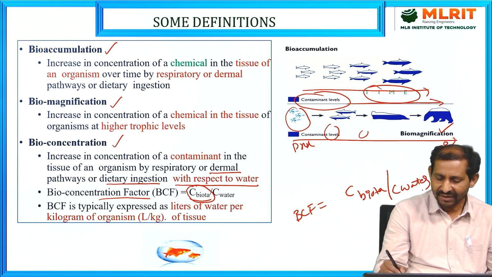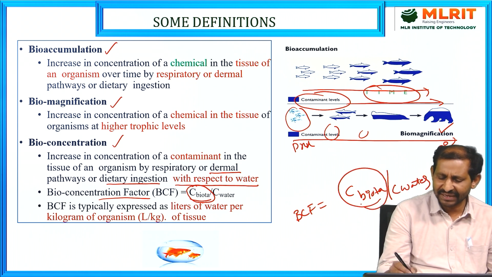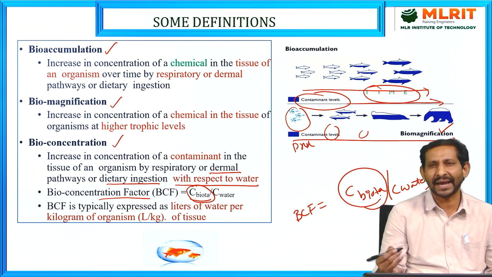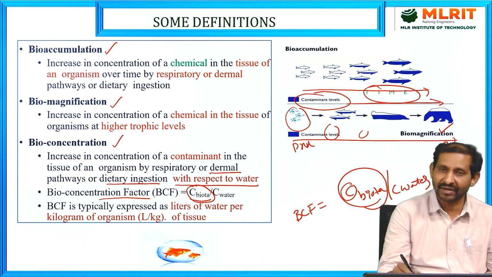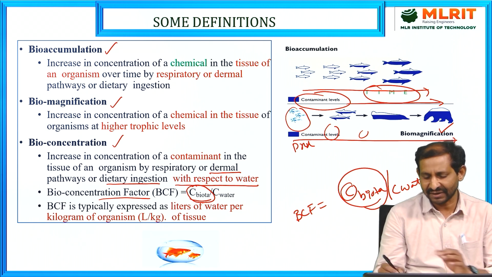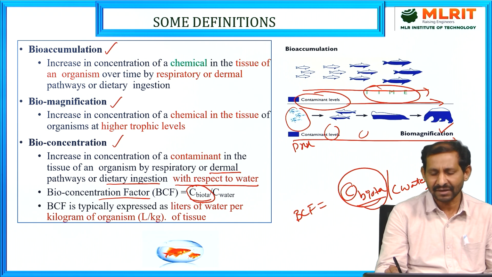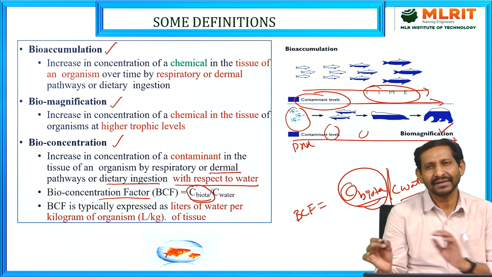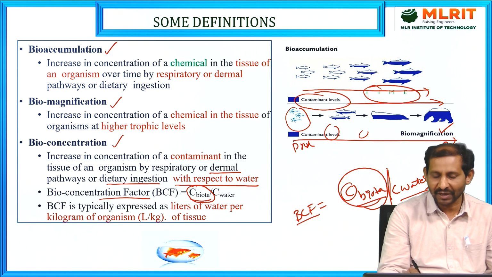Biota means plants and animals. The concentration accumulated over a period through dermal uptake or ingestion in the biota, or living organisms, relative to its concentration in the water, is called the bioconcentration factor.